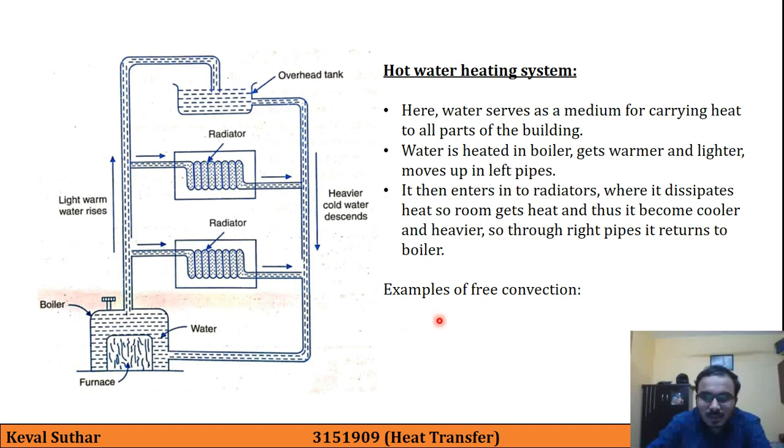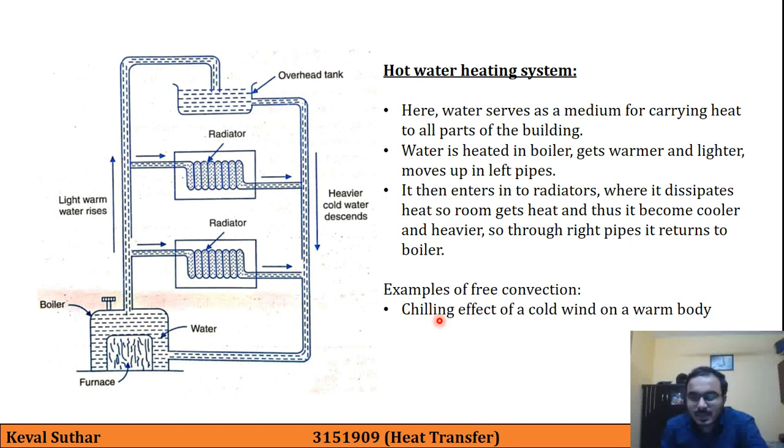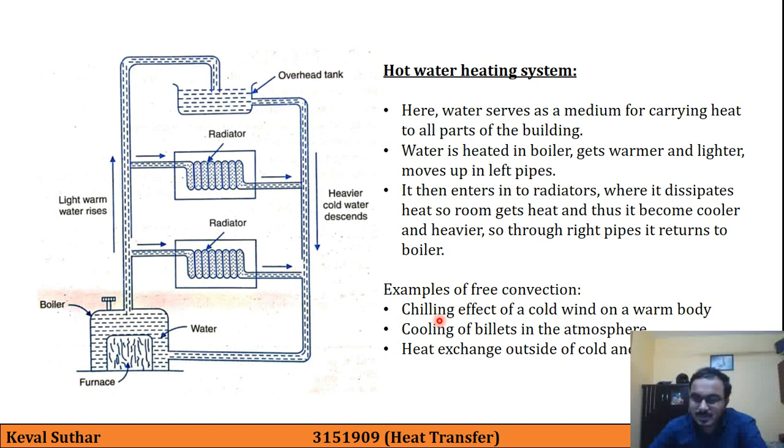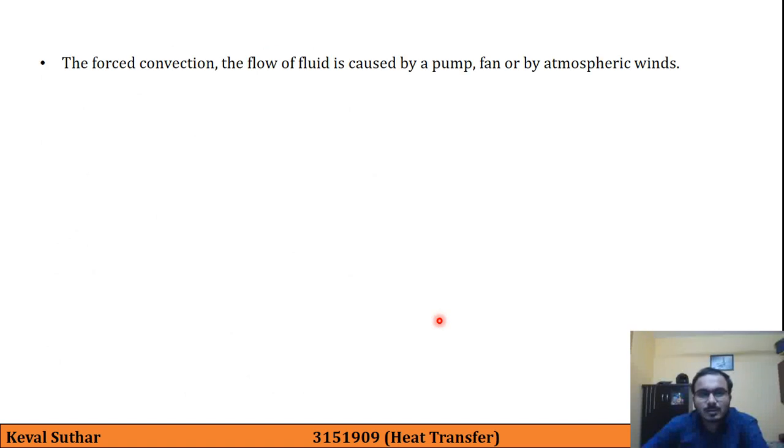And we will see another examples of free convections. First is chilling effect of cold wind on warm body. This can be experienced in air conditioned rooms. Second is cooling of billets in the atmosphere. Third is heat exchange outside the cold and warm pipes. And now we will study about forced convection.